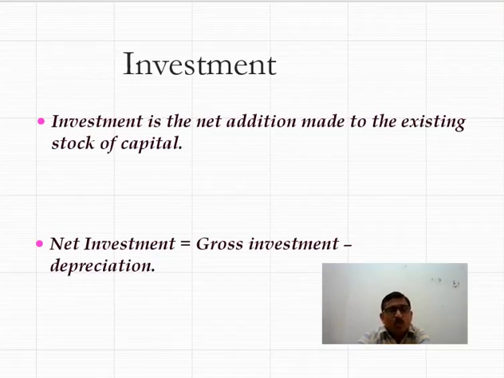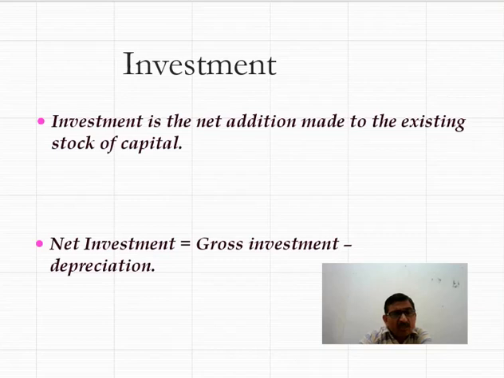Investment is of two types: net investment and gross investment. Both net investment and gross investment are differentiated through depreciation. Depreciation means decrease in the value of a fixed asset due to its regular use, and the term depreciation is used to differentiate between gross investment and net investment.